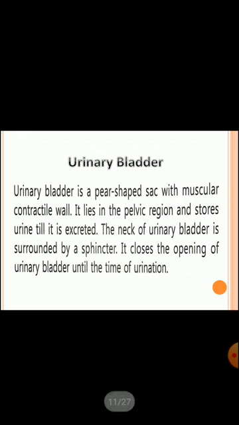Now, what is the urinary bladder? It is a pear-shaped sac with a muscular contractile wall and it lies in the pelvic region. It stores urine till it is excreted, meaning on a temporary basis. The neck of the urinary bladder is surrounded by a sphincter, which works as a regulator, and it closes the opening of the urinary bladder until the time of urination.